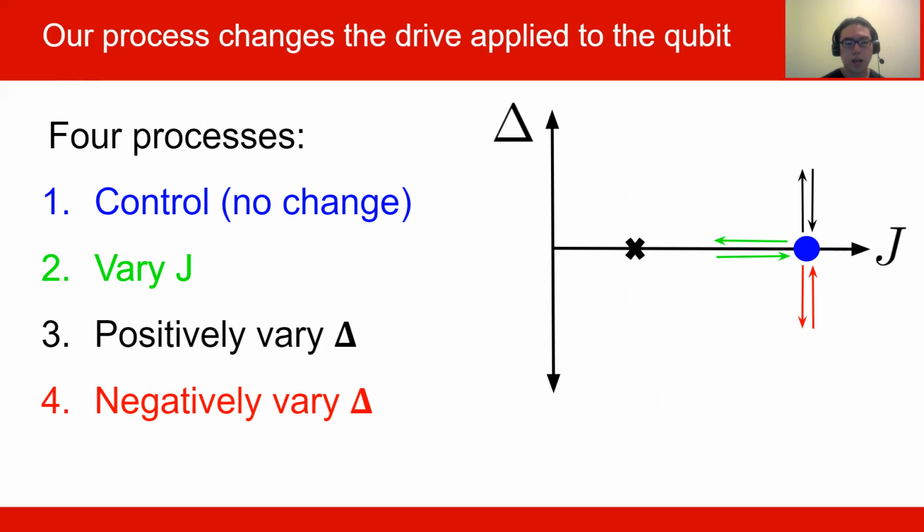In contrast, our third and fourth processes, where we positively or negatively vary the detuning, break the PT symmetry. But for all 4 of these processes, we're always returning to the initial set of parameters. What this ensures is that the change in Helmholtz free energy is going to be 0. That means the right-hand side of the Jarzynski equality, e to the minus beta times delta F, is going to be 1.